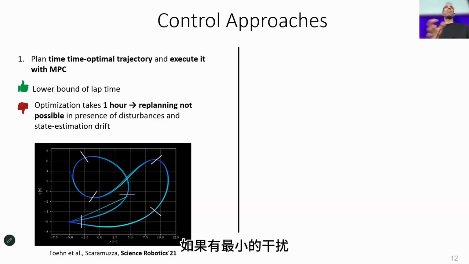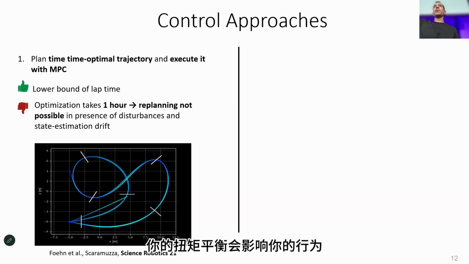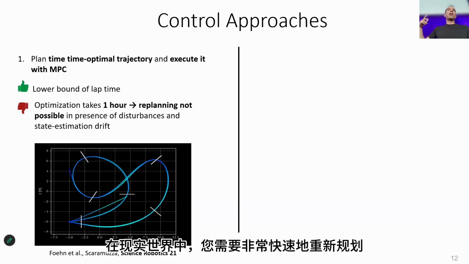The only problem is that if there is a minimal disturbance, and racing is actually a task where there are a lot of disturbances because there is hysteresis. So every time you fly, your turbulences will affect your behavior 10 meters apart. So you'll never be able to reproduce the same trajectory. So if you wanted to apply this algorithm in the real world, you need to replan very fast.